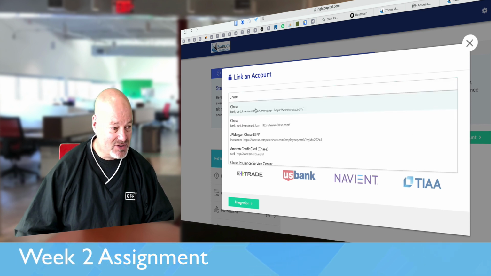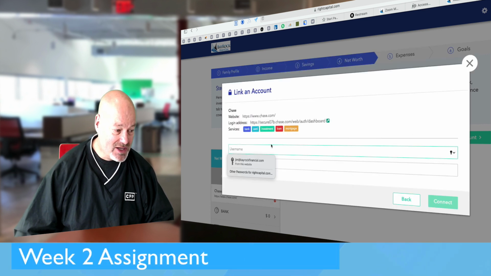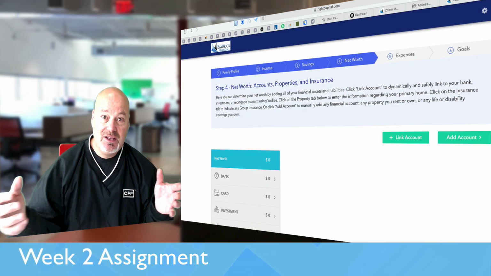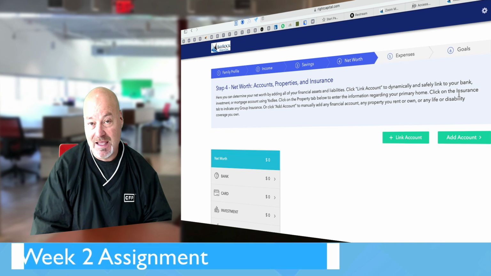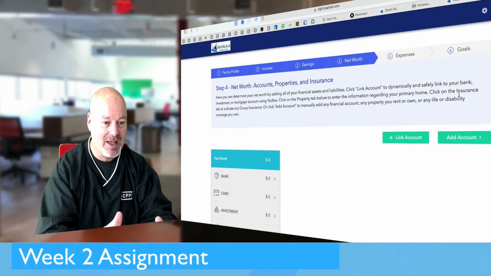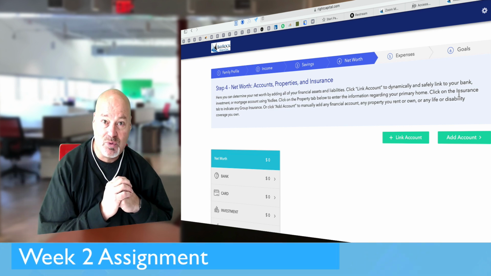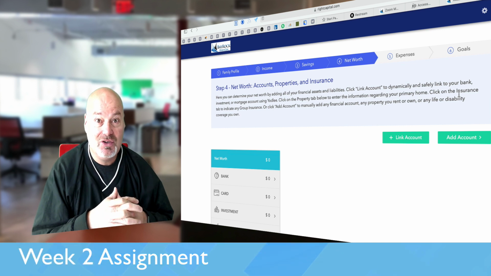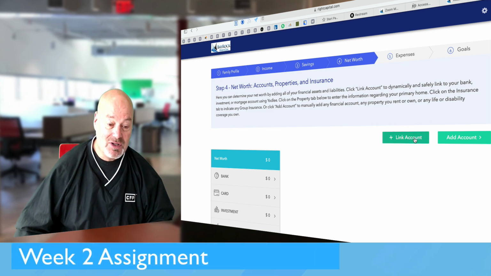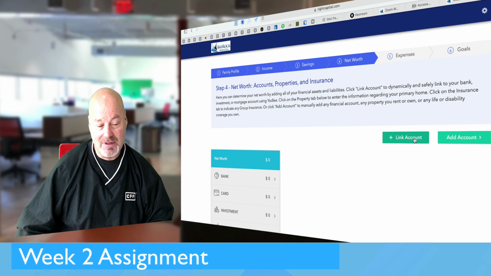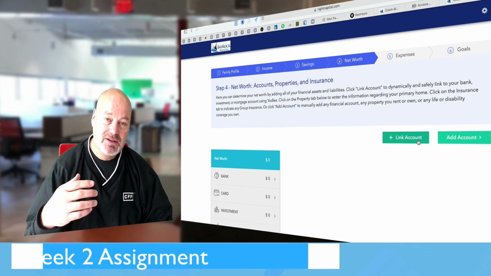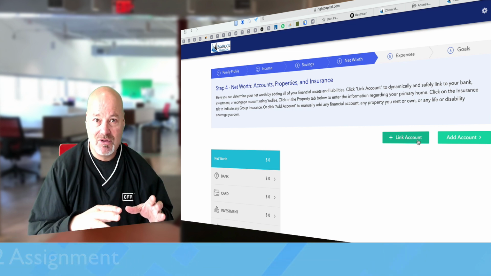I use a Chase card. I would just use my Chase username and password and log it in, and it would then integrate or aggregate my account. Every transaction would flow right into my financial planning portal. That's what I'm encouraging you to do. So you don't need to worry about security. I mean, if you are worried about security, this is bank level encryption.